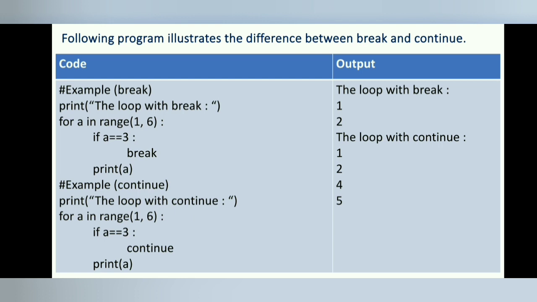In the case of continue, only the value equal to 3 is missing, as the loop simply moved to the next iteration with continue when a equals 3 became true. Only the iteration with a equals 3 is terminated. The next iterations are performed as they are.